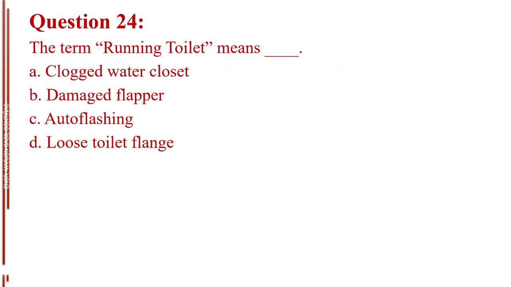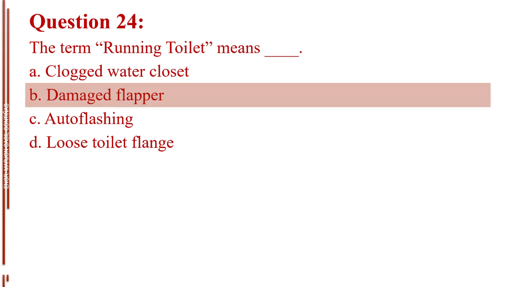Question number 24. The term running toilet means blank. Letter A, clogged water closet. Letter B, damaged flapper. Letter C, auto flushing. Letter D, loose toilet flange. The answer is letter B, damaged flapper.